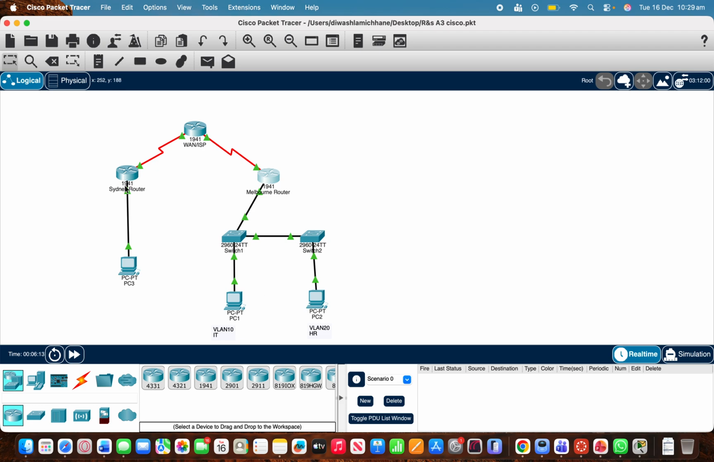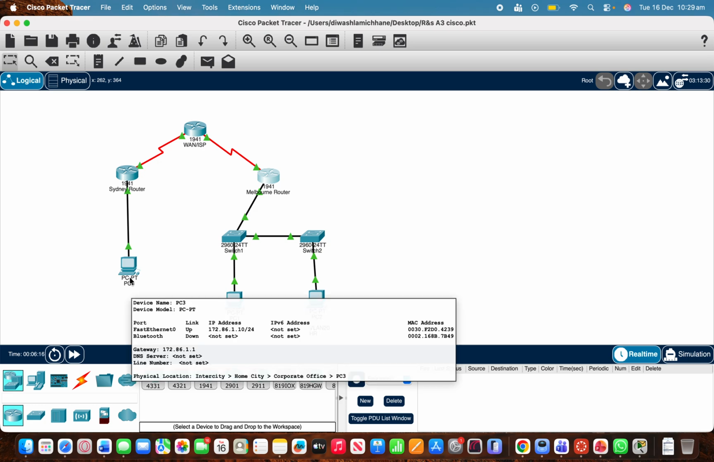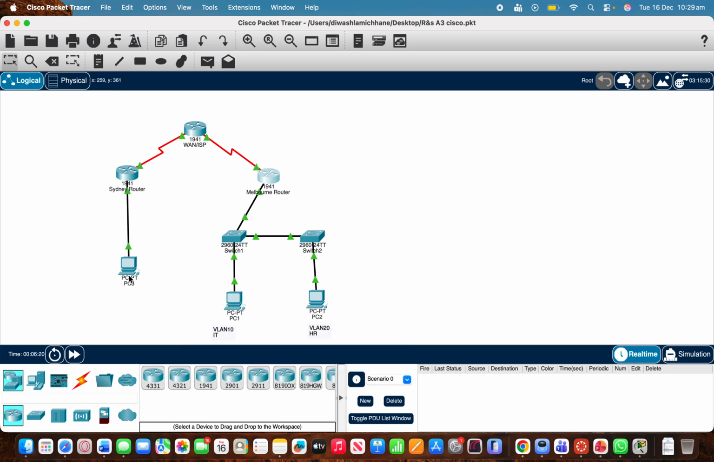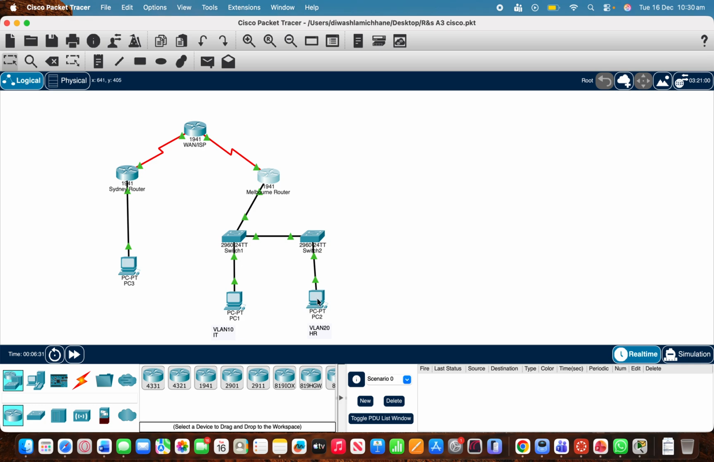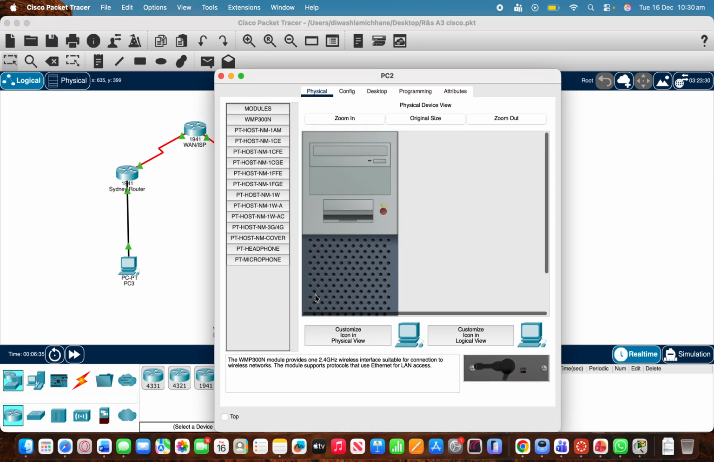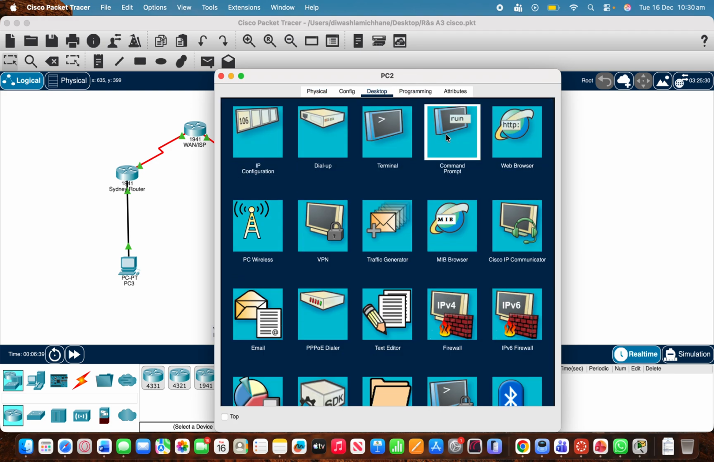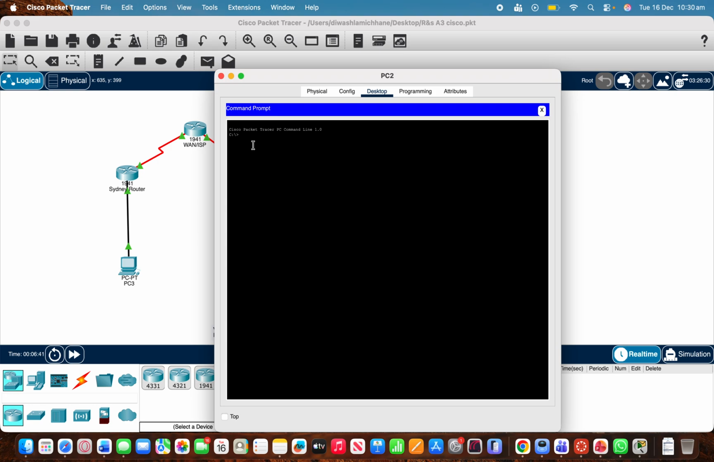So basically in Sydney, I've got one PC. The IP address of this PC you can see here, 172.86.1.10/24. So for the testing, we will test it from PC2 to PC3. What we'll do is open the command prompt, and we'll just simply type the IP address.